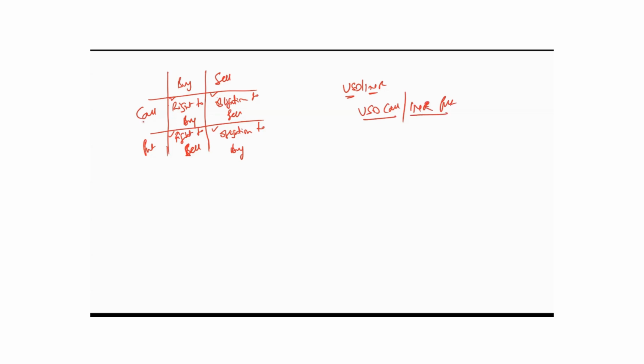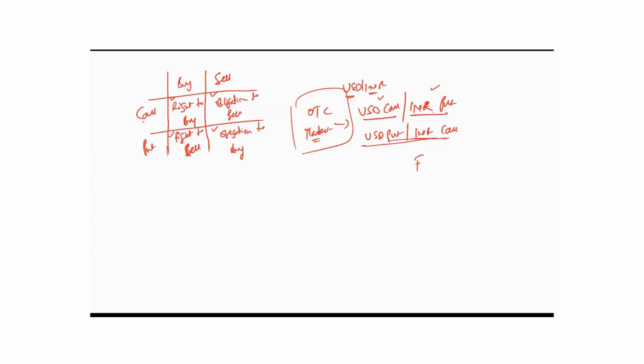Because ultimately, if you are buying dollars, you are selling rupees. So it's a put. Put is to sell, right? So a USD call will automatically become an INR put. Similarly, a USD put will automatically become an INR call. And these are the terminologies that we have to be very clear about. In FX, this is primarily in the OTC market, the interbank market, the over the counter market. Not an exchange. Exchange has a definition, so there is no real requirement of this definition every time. But in OTC, this is the definition.